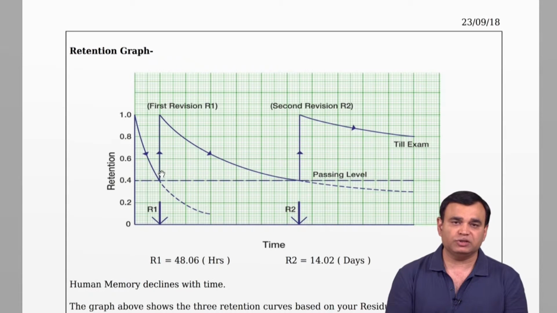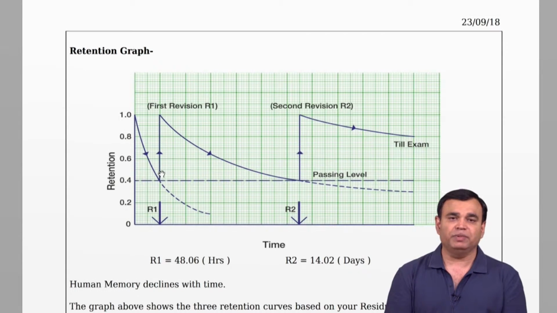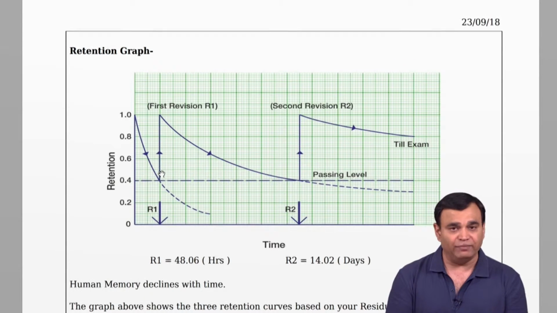We all know that UPSC has a lot of topics. The portion is vast and you can really never complete the so-called portion or quote-unquote portion for UPSC. Now, in order to not lose out on the things that you have done, this type of revision schedule would be very, very important. And this number, the set, which is first revision at 2 days and second revision at 14 days, will not be the same for everyone because we have different memory patterns, not only in the short term but also in the long term.